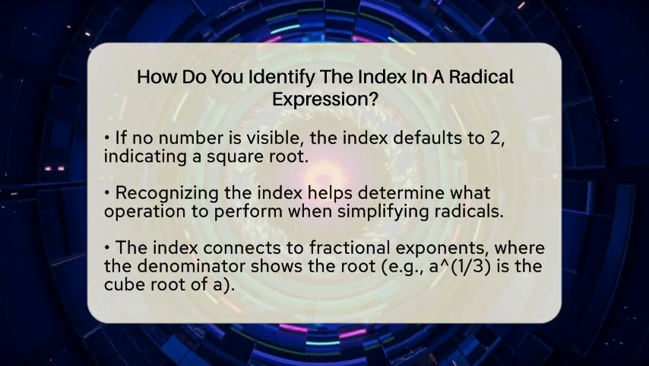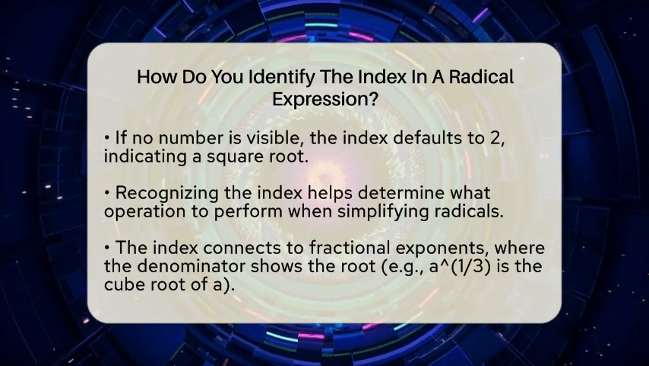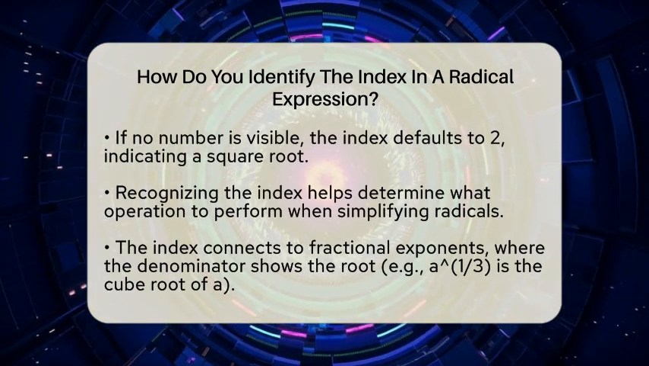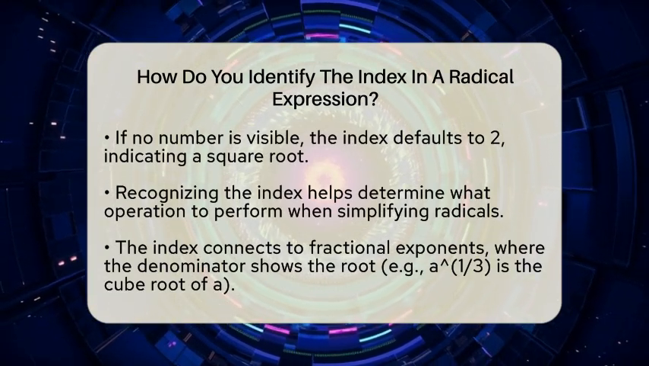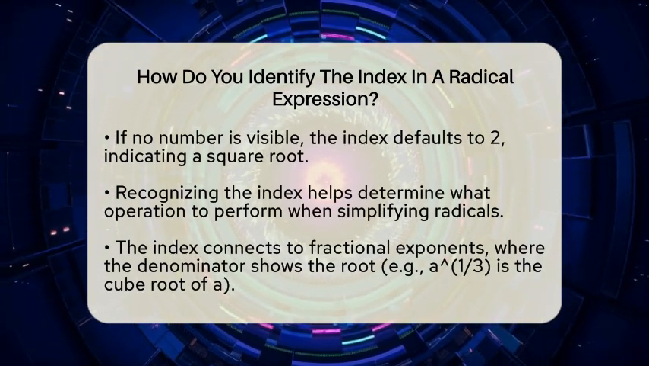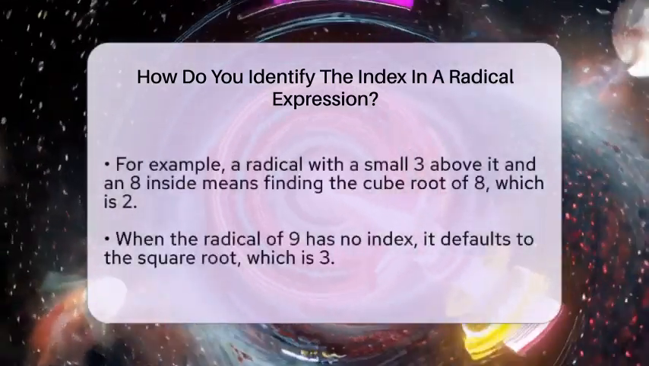Let's say you see the expression 3 times the radical of 8, with a small 3 above the radical sign. That small 3 is the index, telling you to find the cube root of 8. Since the cube root of 8 is 2, you know that 3 times the radical simplifies to 3 times 2, which equals 6.